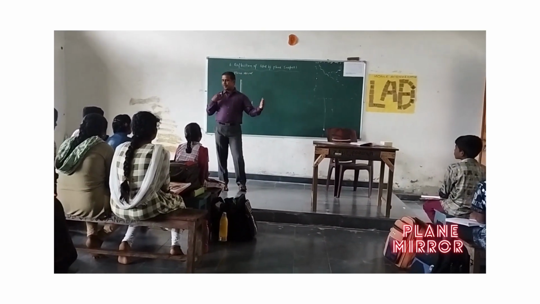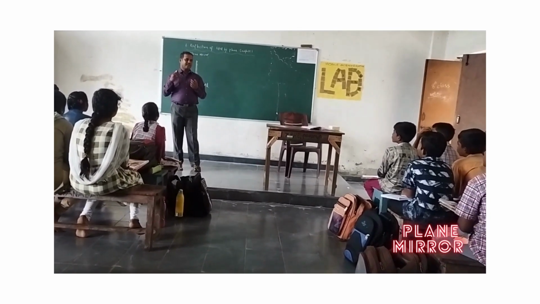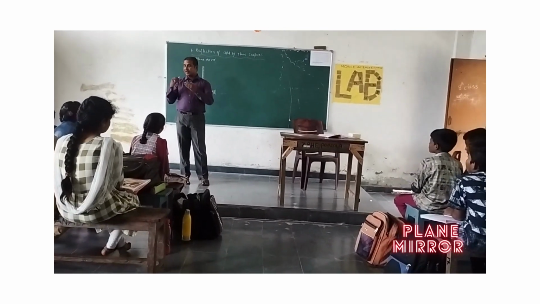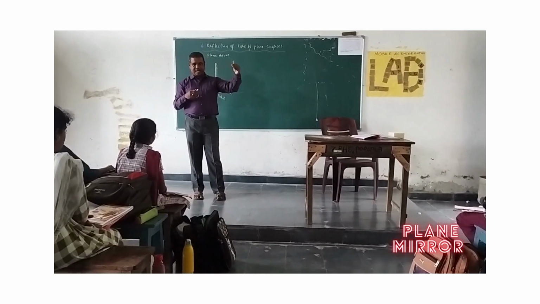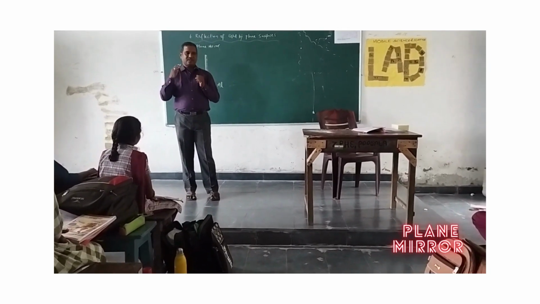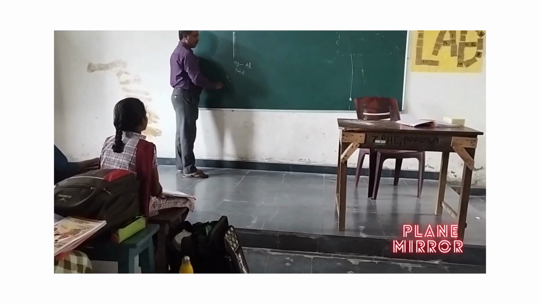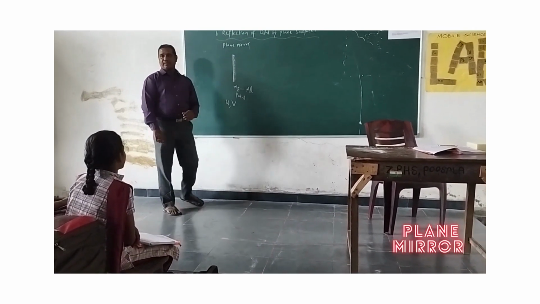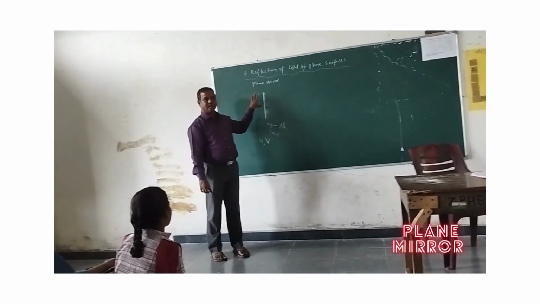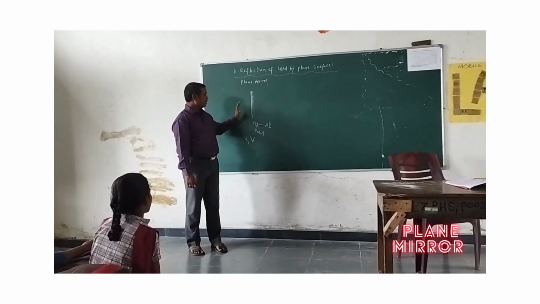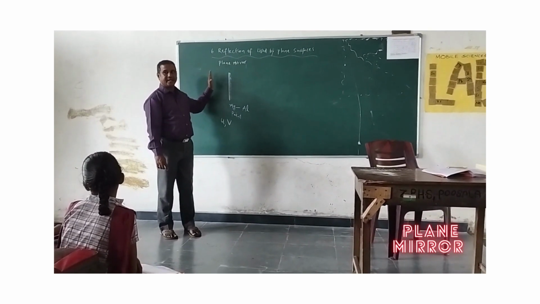From the mirror to you, or from the mirror to any object, that is called the object distance. What you see in the mirror is called the image. From the mirror surface to the image, that is the image distance. In your higher classes, object distance is denoted with u and image distance is denoted with v. So now you understood two concepts. One is about the mirror. Second, when you place anything in front of the mirror, that is called the object. From the object you get rays.